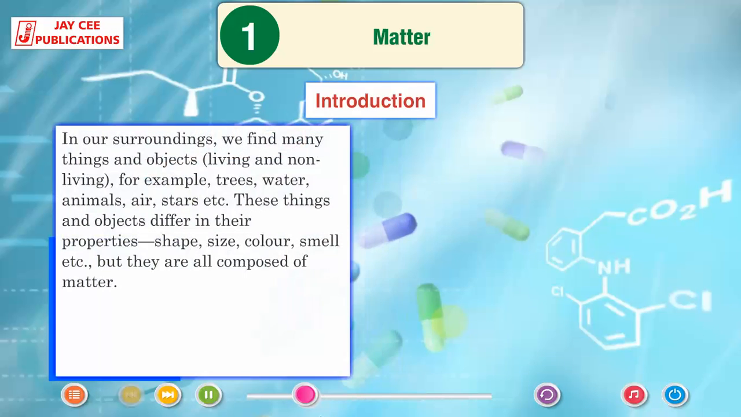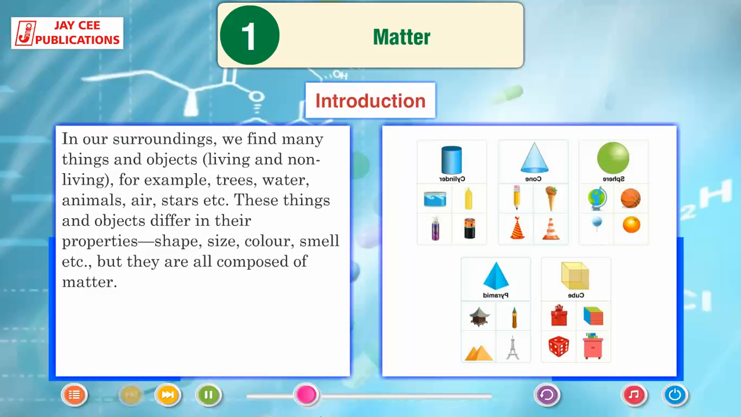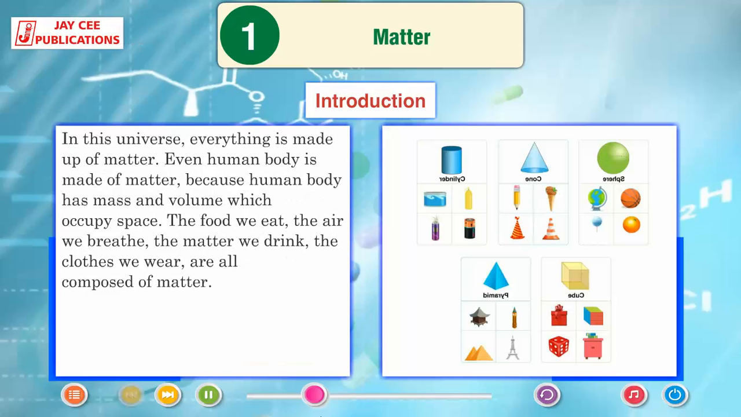Introduction. In our surroundings, we find many things and objects, living and non-living, for example, trees, water, animals, air, stars, etc. These things and objects differ in their properties, shape, size, color, smell, etc., but they are all composed of matter. In this universe, everything is made up of matter. Even the human body is made of matter because the human body has mass and volume which occupy space.